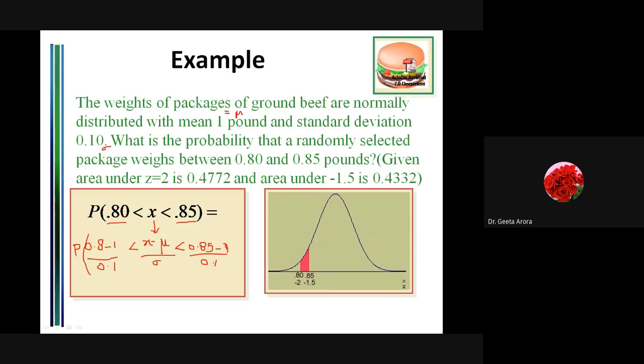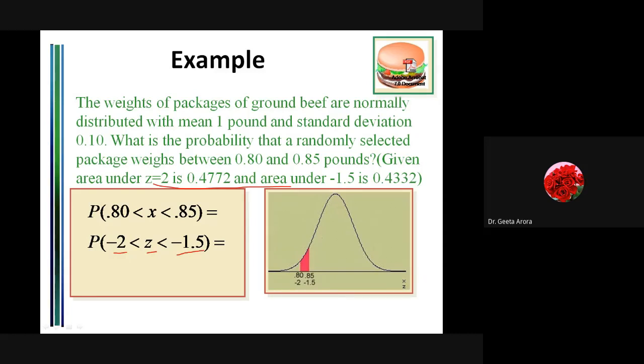So the whole calculation from x to z we are going to represent like this, and that we can see here is given by z lying from minus 2 to minus 1.5. Correct? Now we have been provided with the values from 0 to 2 and under minus 1.5. First we have to see which area we are looking for. We have to calculate the probability when z goes from minus 2 to minus 1.5.